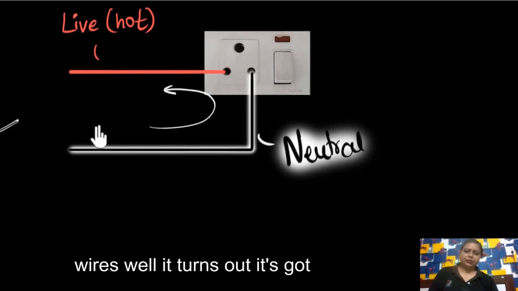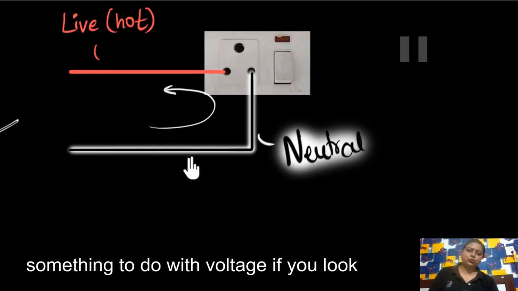What is the difference between these two wires? Well, it turns out it has something to do with voltage. Okay, so I again repeat it. This red wire is known as a live wire, or another name is a hot wire. This is a black wire known as a neutral wire. So do you think current is coming from this wire and from this wire current goes back?